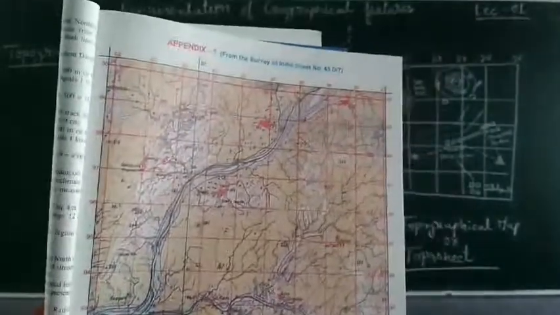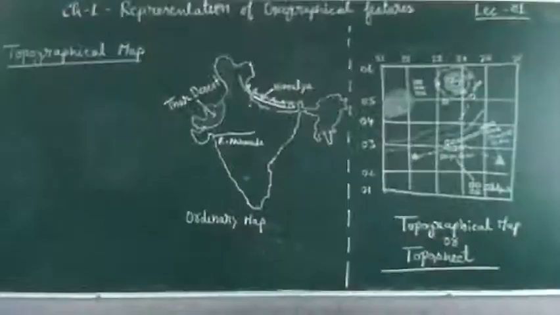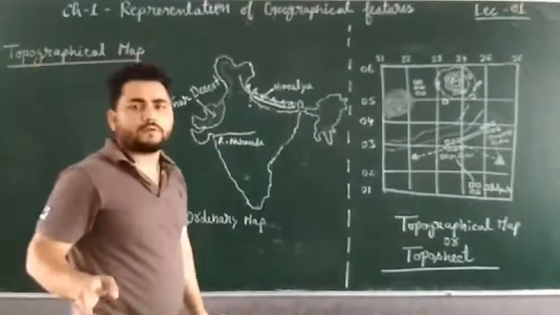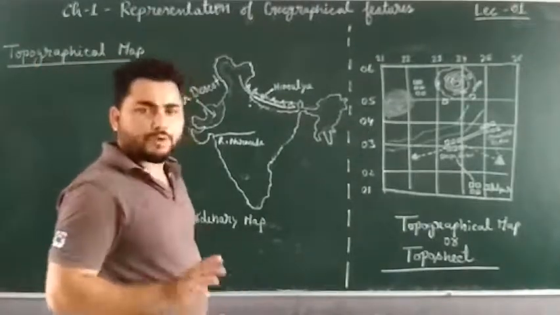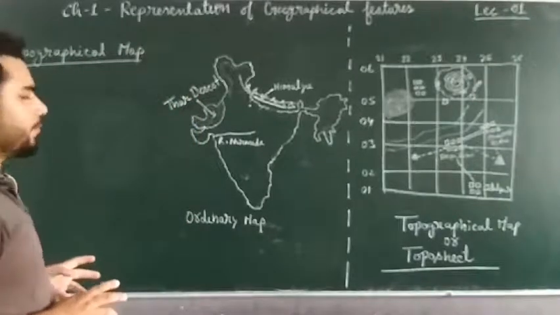I hope that you must have got an idea about the topographical sheet. How does it look like? Okay. Now I have shown you the topographical sheet. Now let me explain to you what a topographical sheet or topographical map is.